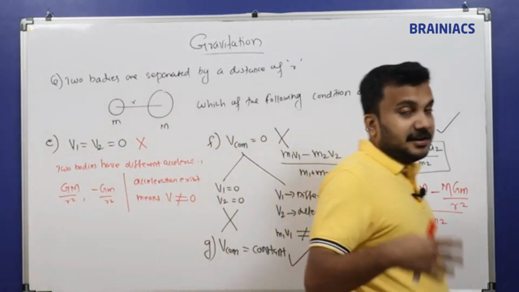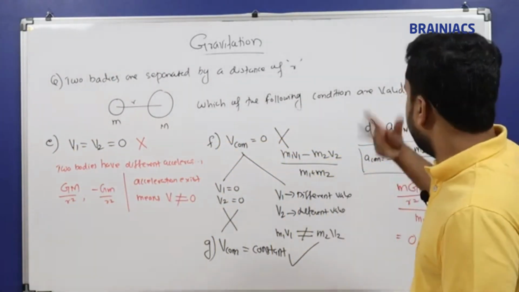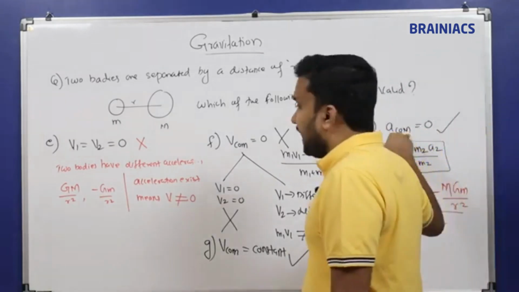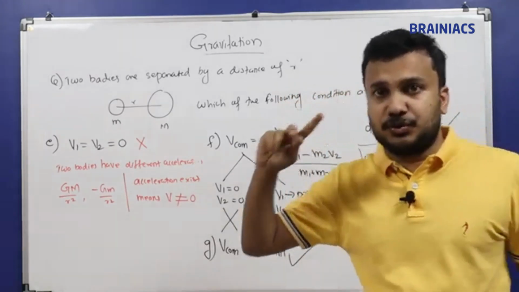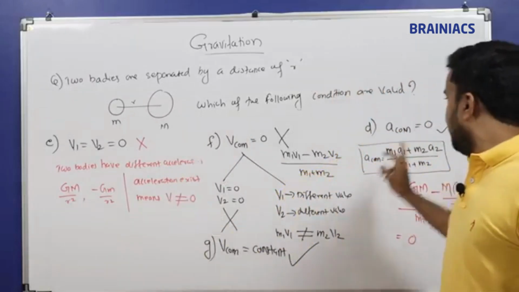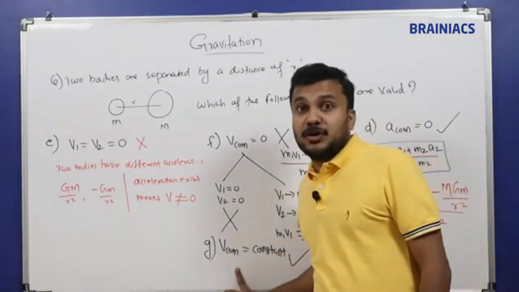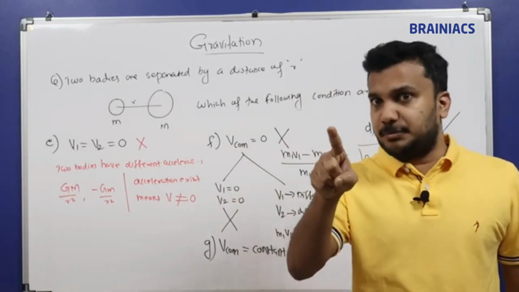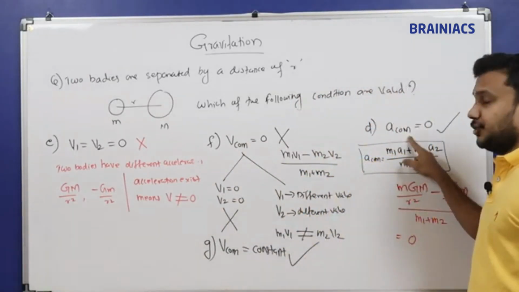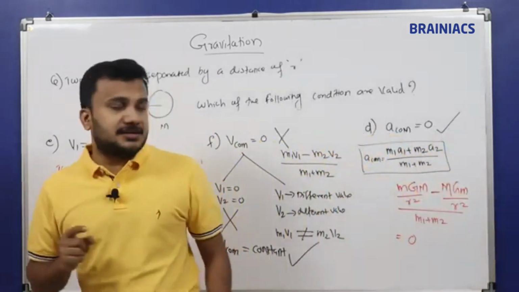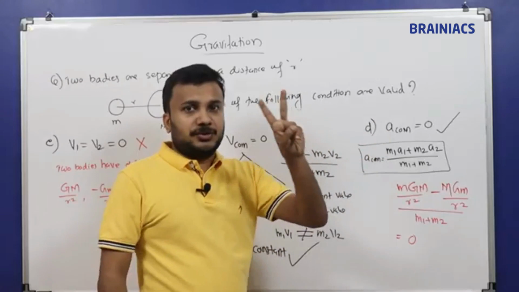In another way of defining this, acceleration equal to 0 has two possibilities: velocity should be equal to 0 or velocity should be constant. You got my point? When I say the acceleration of the center of mass is 0, there are two chances.